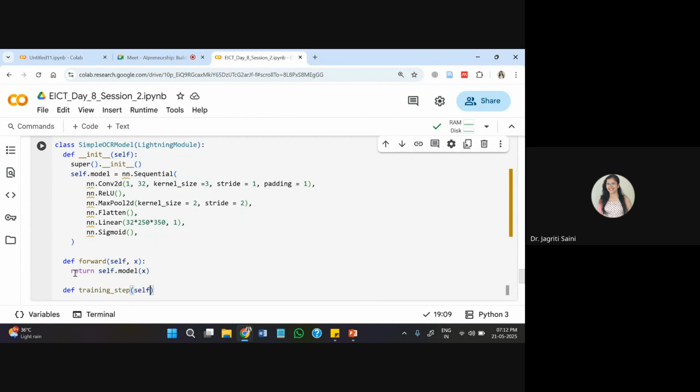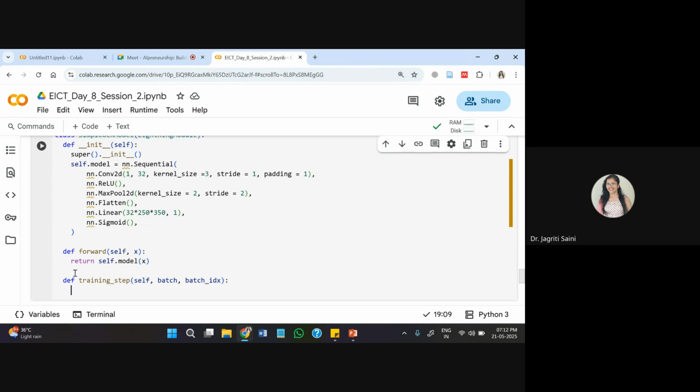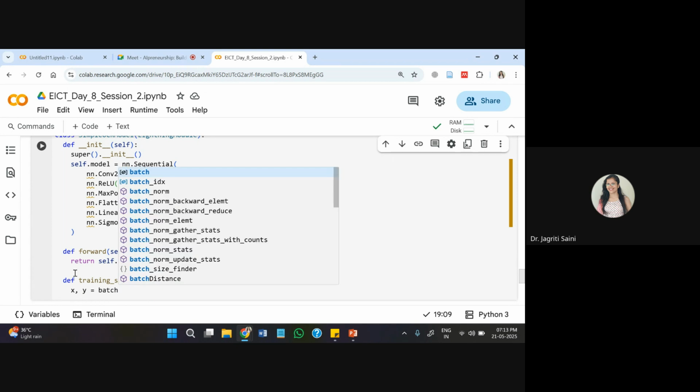This is how models are created from scratch. They may have these kind of structures behind different classes, different types of elements, and based on the parameter requirements, you can pass different types of things into. So X and Y from the batch we'll be collecting.